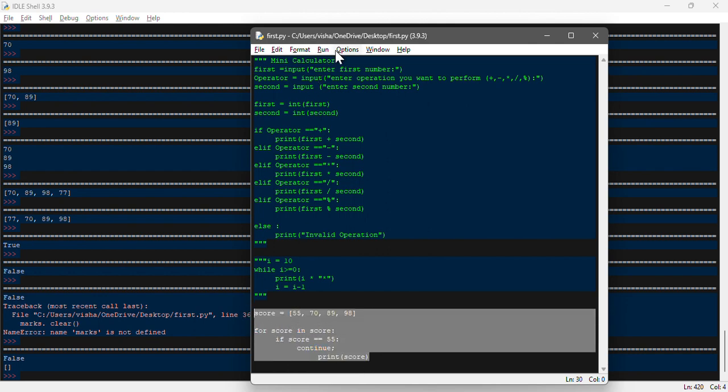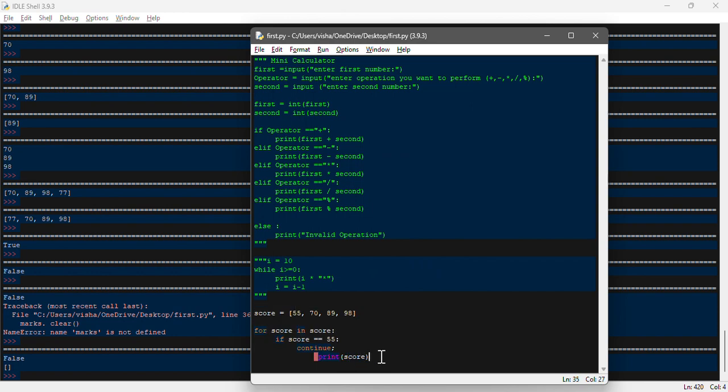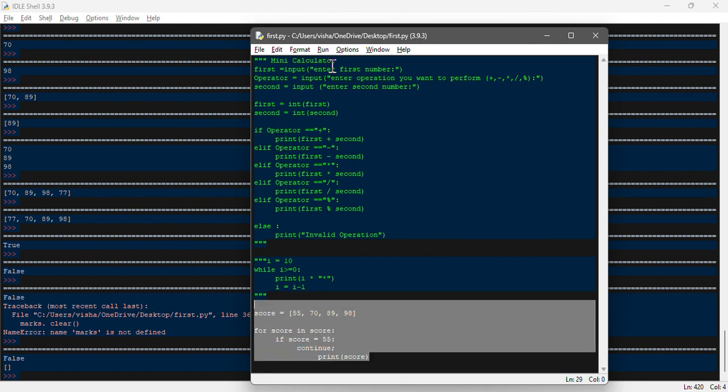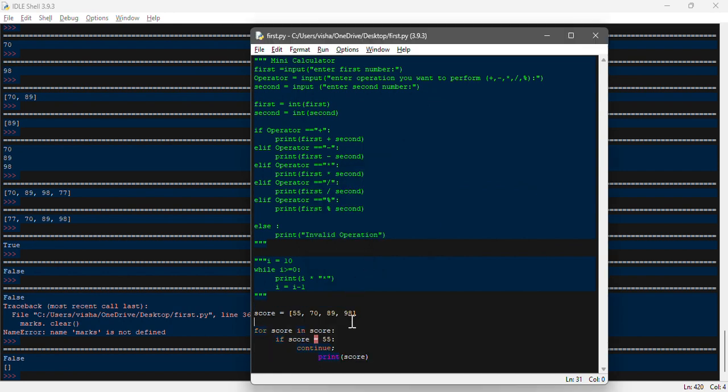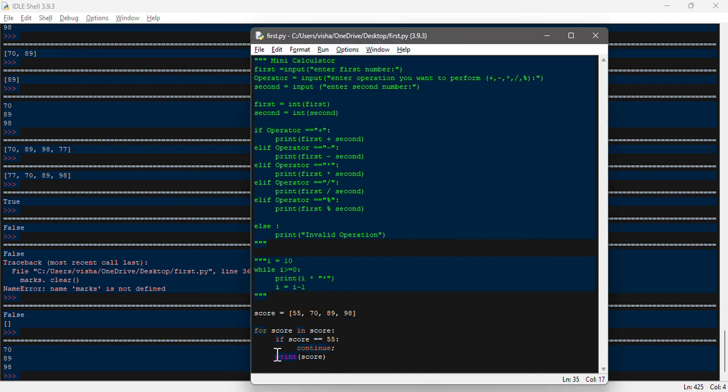Now we save, and if we run this one, strange. For score in score, if the score is equal to, it should have worked actually. Invalid syntax. Okay, hang on. If we fix this one, there was a blank space.